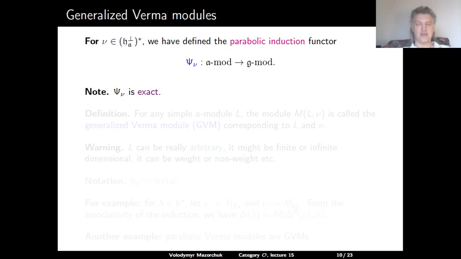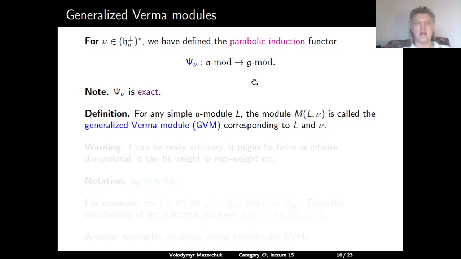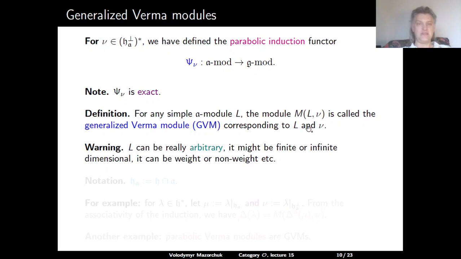Note that this parabolic induction is exact by the Poincaré-Birkhoff-Witt theorem. For any simple A module L, the corresponding parabolically induced module M of L nu is called the generalized Verma module, or GVM for short, corresponding to L and nu. Please note that there are no restrictions on the module L apart from the fact that it is supposed to be simple. So it might be finite or infinite dimensional, it can be a weight module or a non-weight module, no other restrictions.